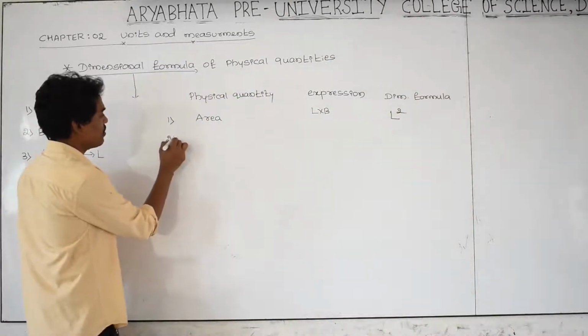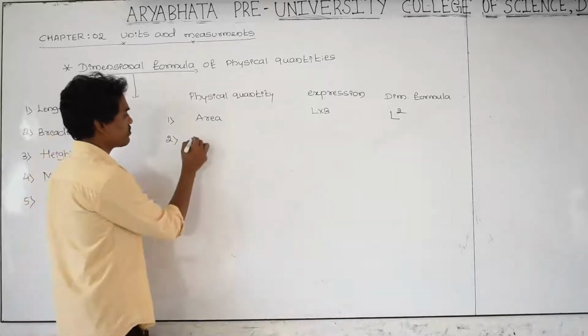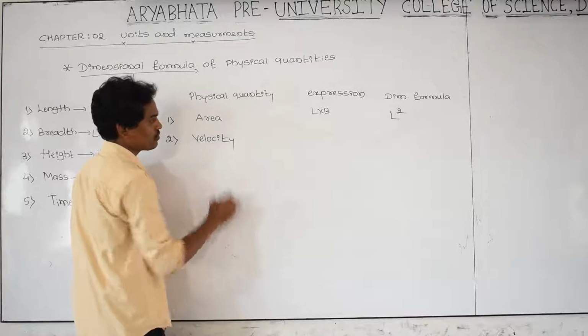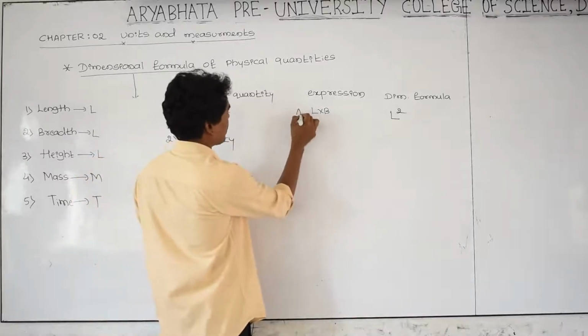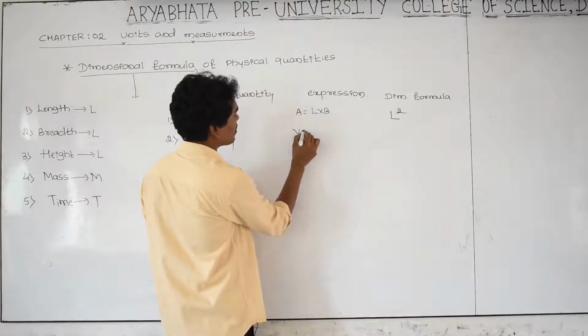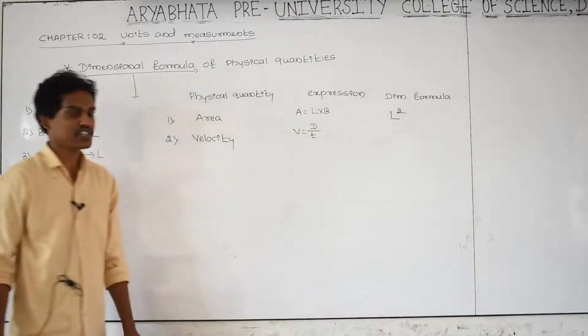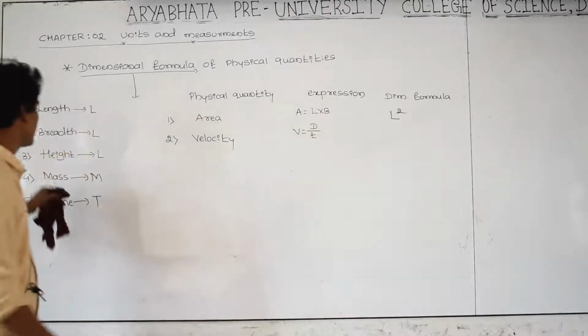Area is the first one. Next, velocity. As you know very well, velocity is equal to distance by time. What is the distance?